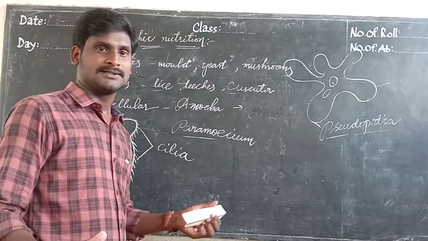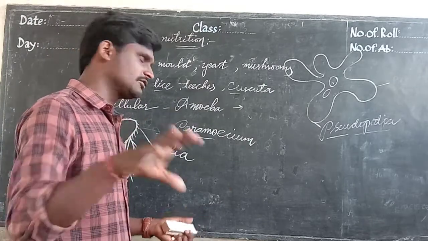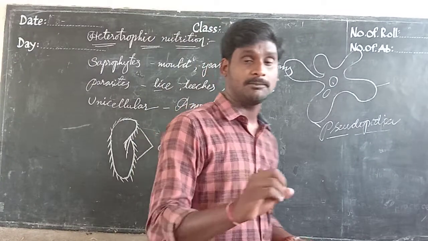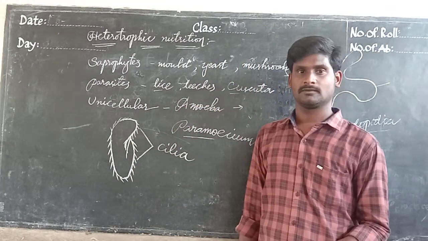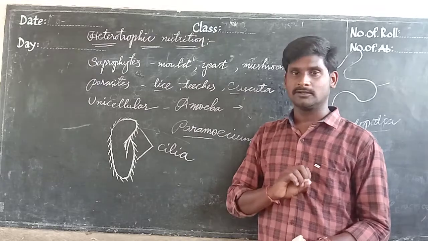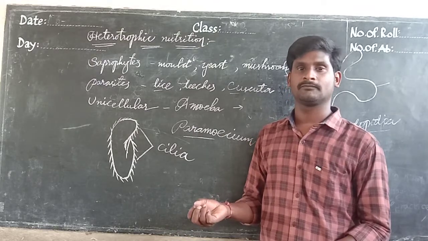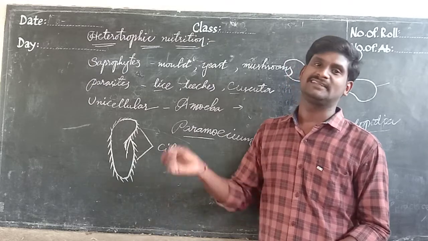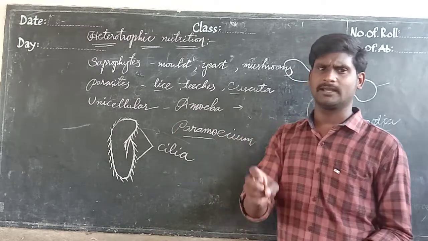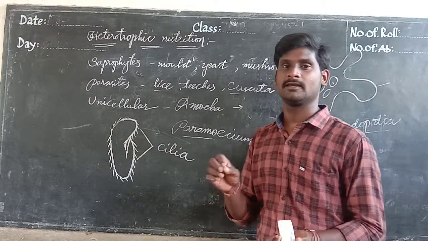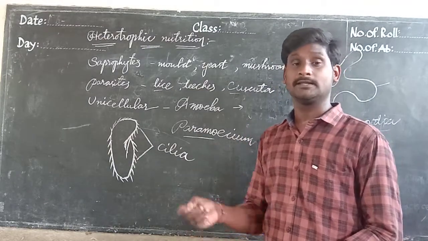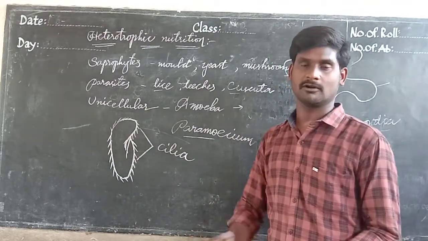Okay, but some organisms are unicellular but cannot prepare their food. Not all unicellular organisms can prepare their food. Maximum, like when I told you some example like algae only, some types of algae which have a specialized pigment, they only can prepare their food, not all.